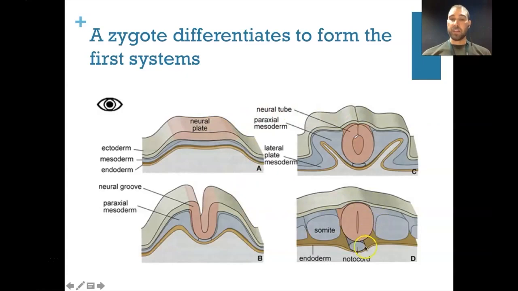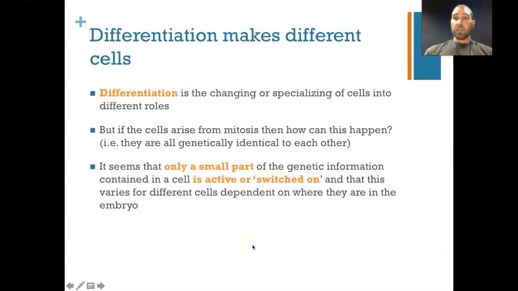So we have the notochord, which is basically what turns into the nerves inside the spinal column. You have the neural tube, which turns into the spinal column, and you have other layers as well. When I talk about differentiation, what I mean is the changing or specializing of cells into particular roles. So the question is, if all the cells are produced from mitosis and therefore genetically identical, how do you get the cells turning into different types of cells and doing different roles?